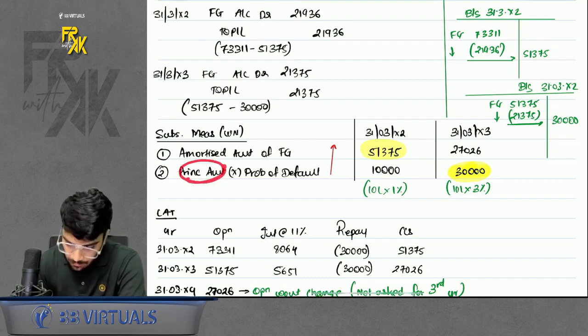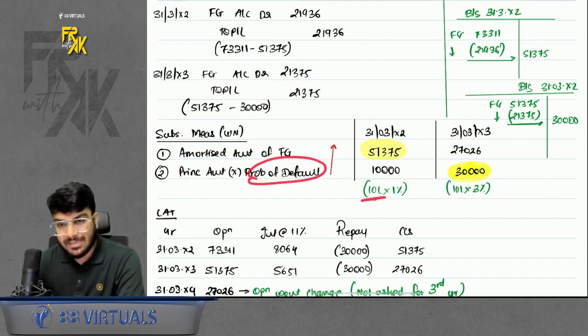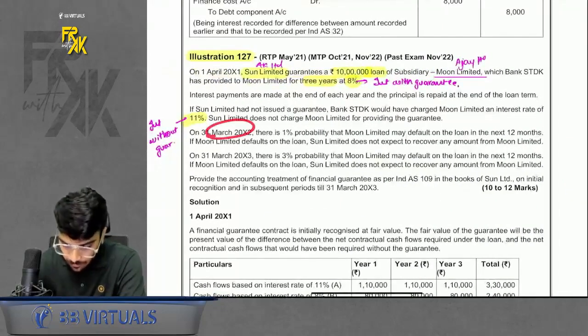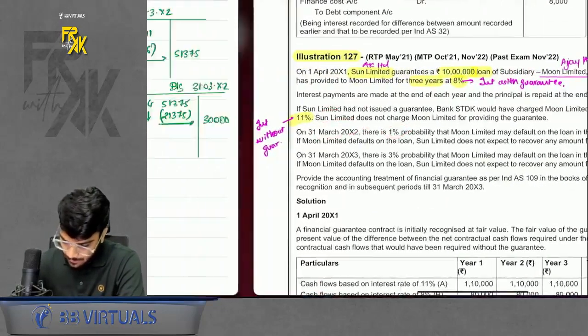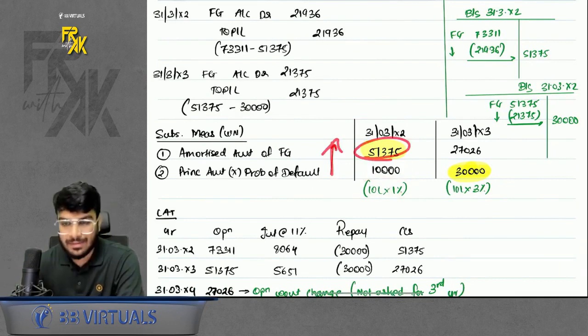Then the second amount we want is principal amount into probability of default. Principal amount is 10 lakhs. Probability of default for the first year is 1%. It is given, so we took 1%. We got the amount as 10,000. We will take whichever is higher. Sir, why higher? Conservatism. For a liability, the higher, the more conservative it is. So we took whichever is higher, 51,375.